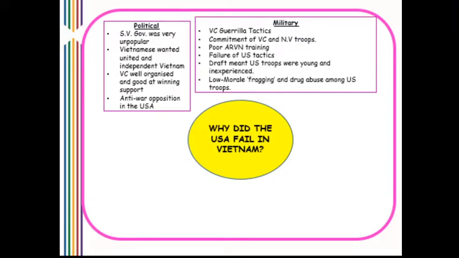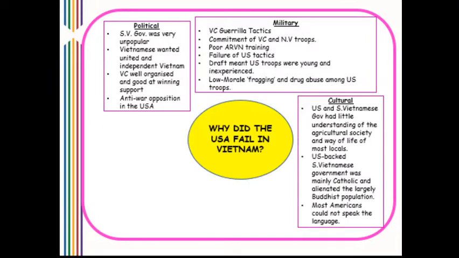There were military reasons. The VC had good guerrilla tactics. There was the commitment of the Viet Cong and the North Vietnamese troops. The ARVN had very poor training. US tactics generally failed. The draft meant that US troops were young and inexperienced, and amongst those troops there was low morale, fragging occurred, and drug abuse was high.